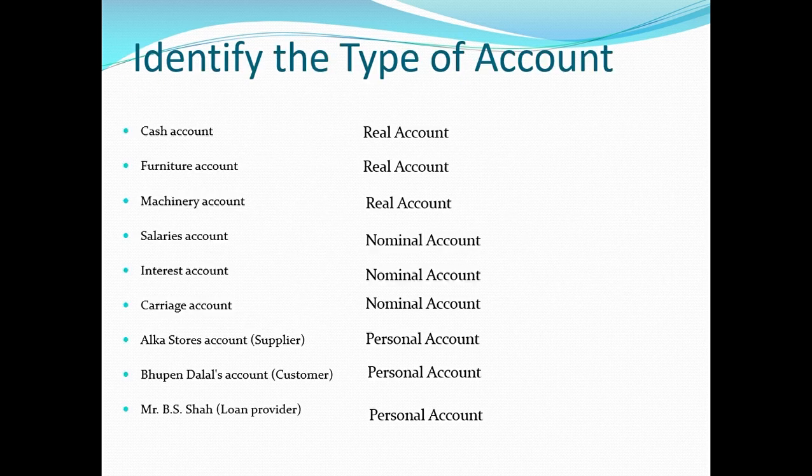Now we talk about the exercise again. So cash account is an asset, therefore it will be a real account. Furniture account is an asset, therefore it is a real account. Machinery account is an asset, therefore it is a real account. Salaries account, I just told you salaries is an expense, therefore it will come under nominal account.